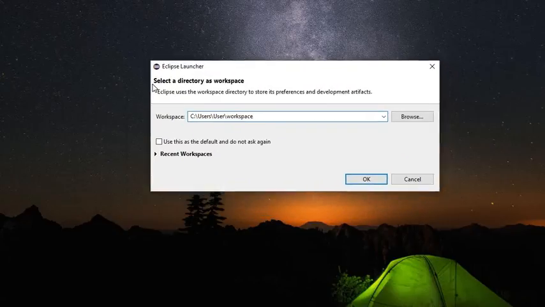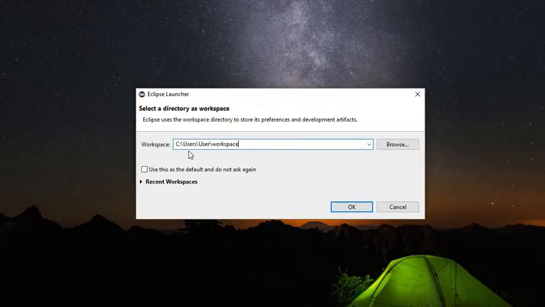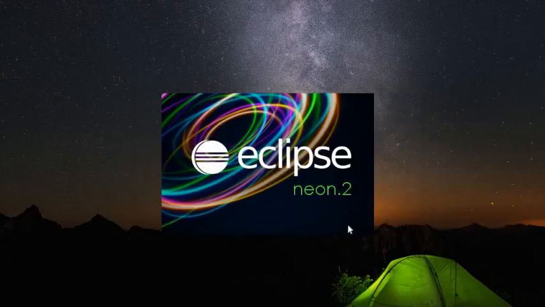This box will pop up with the location where you're going to be storing your Java programs. The default one is the workspace, so I just leave it in there and click OK. If you want to put it anywhere else, just click Browse and go through your files. Put it wherever you want, then click OK.